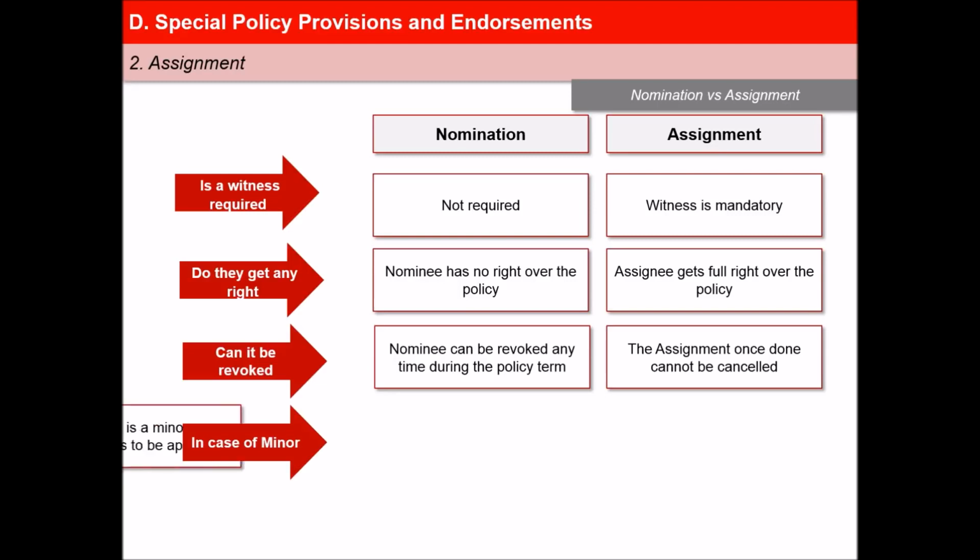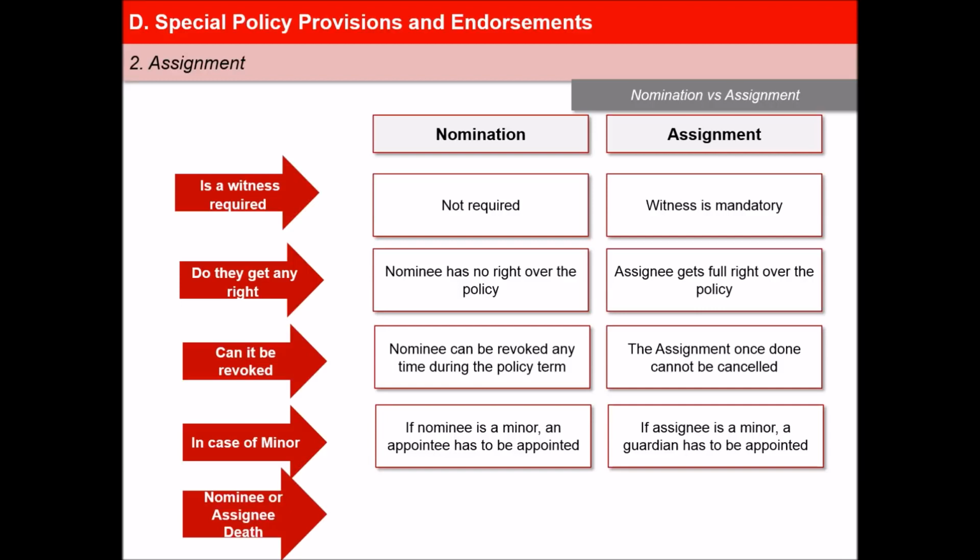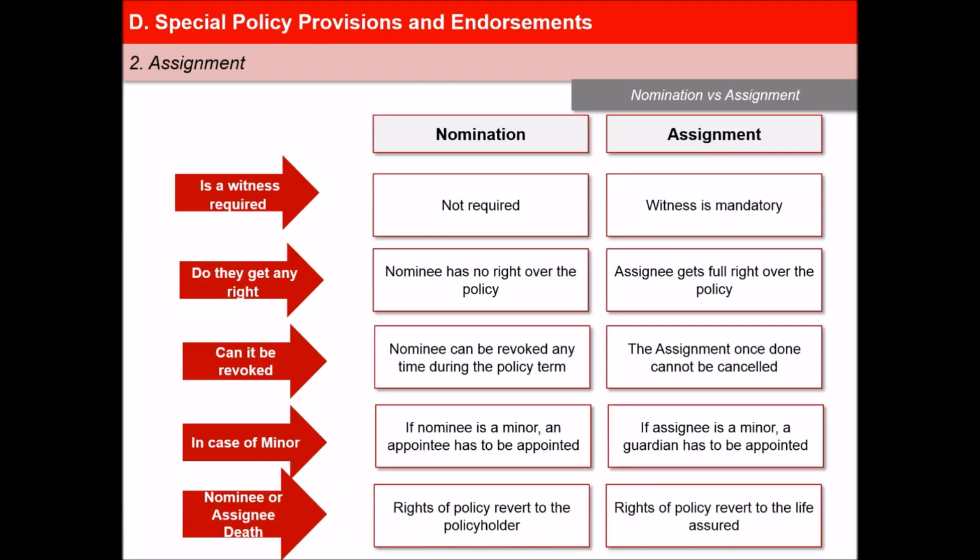Ninth, if the nominee is a minor, an appointee has to be appointed, whereas if the assignee is a minor, a guardian has to be appointed. Tenth, in case of the nominee's death, the rights of the policy revert to the policyholder or to his or her legal heirs. Whereas in case of the conditional assignee's death, the rights on the policy revert to the life assured based on the terms of assignment.